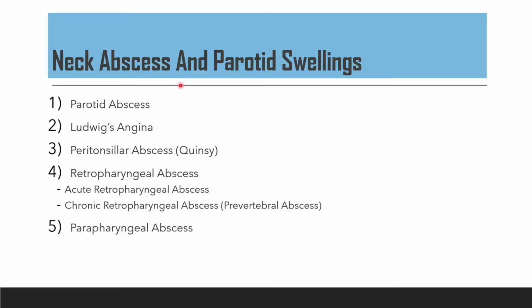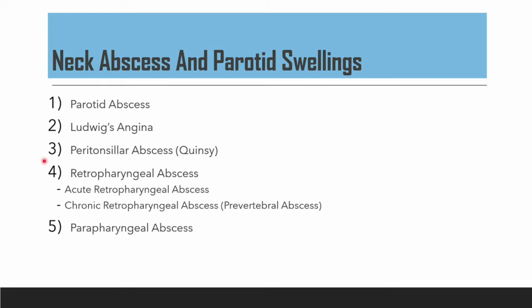Okay, and then neck abscess and parotid swelling. So basically abscess ni dia sebab dia ada space lah usually. Kalau macam parotid abscess ni sebab kat parotid space. Ludwig angina abscess pula usually sebab dekat submandibular space. Nanti kita tengok lah peritonsillar abscess ni dekat peritonsillar space. Sama je, semuanya basically ada space. So ada infection kat situ, collection of pus jadi abscess.